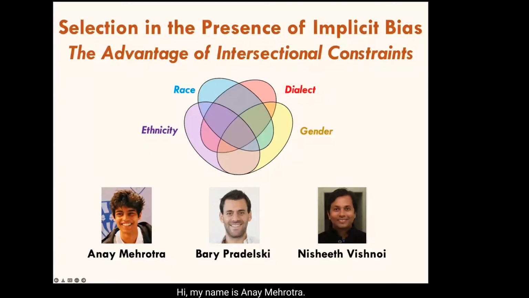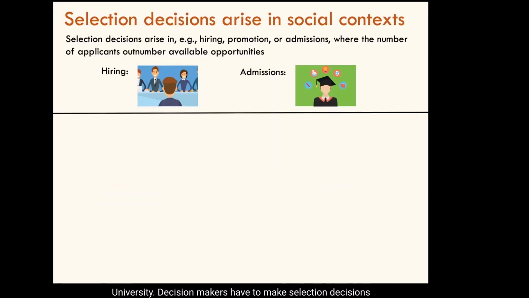Hi, I'm Anay Mehrotra. I will be talking about a paper on selection in the presence of intersectional implicit bias. This is joint work with Bary Pradelski at CNRS and my advisor Nisheeth Vishnoi at Yale University.